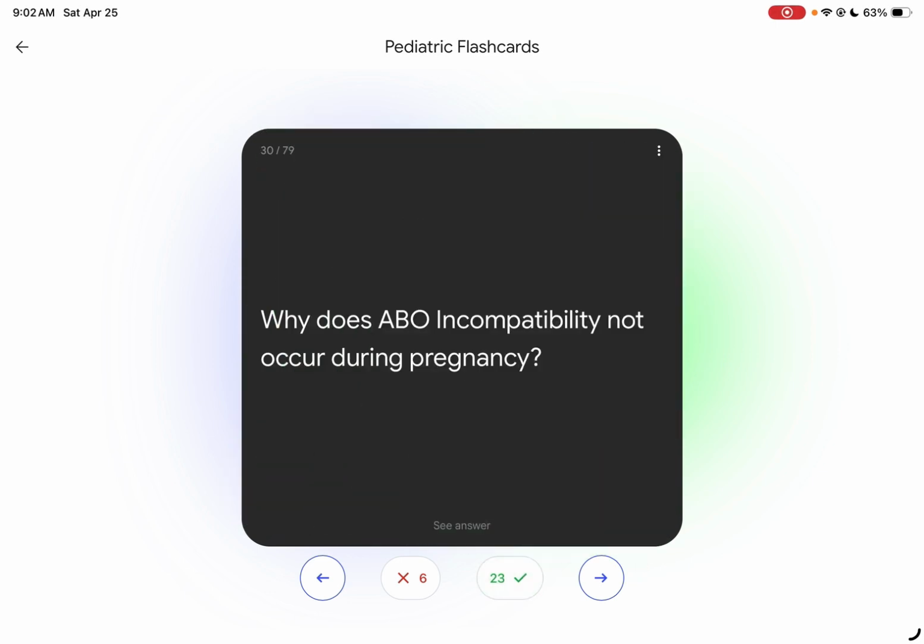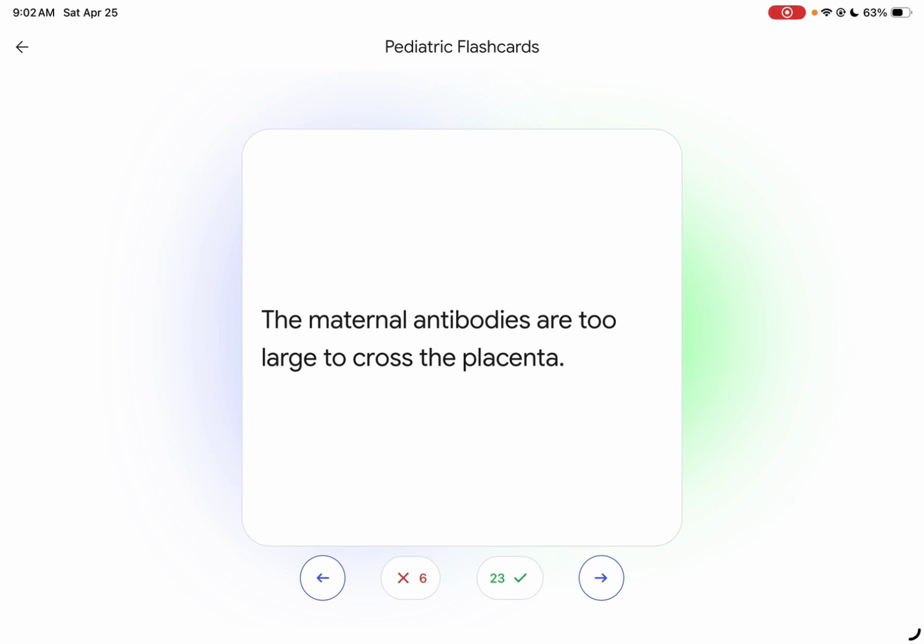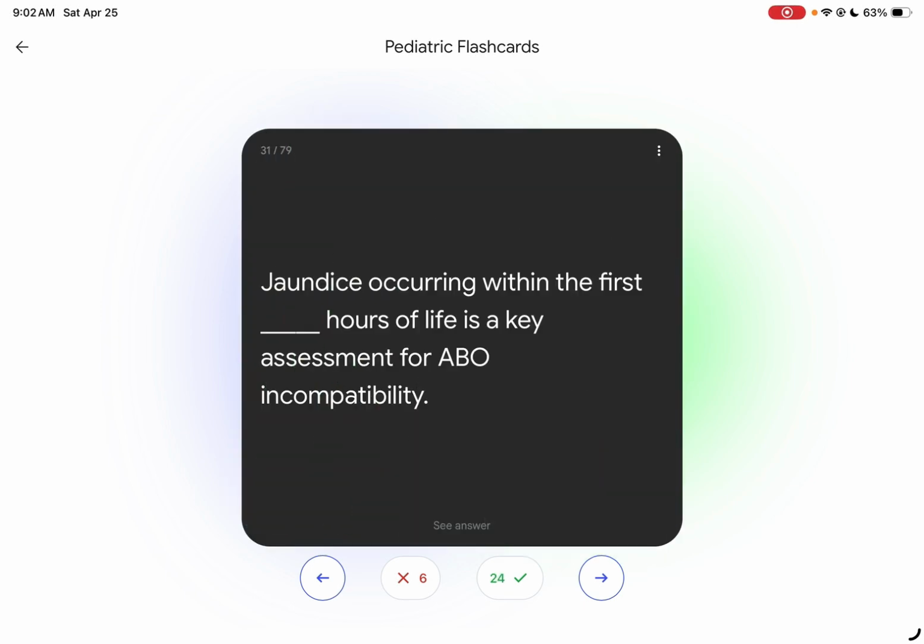Because the what type of it? Antigens or antibodies which destroy fetal red blood cells cannot pass through the placenta, and during the birth, they can pass through. The maternal antibodies are too large to cross the placenta. Jaundice occurring within the first blank hours of life is a key assessment for ABO incompatibility. First 24 hours of life.